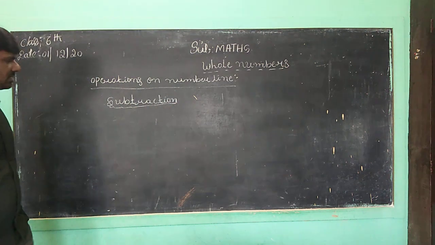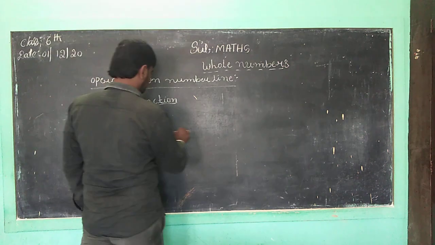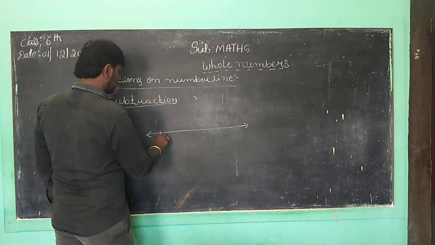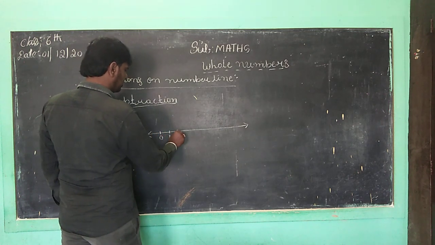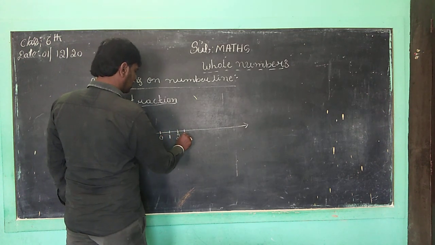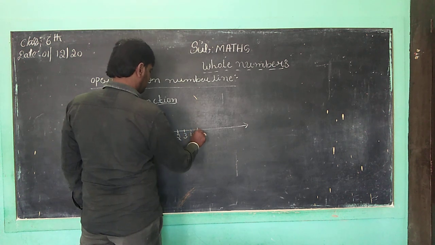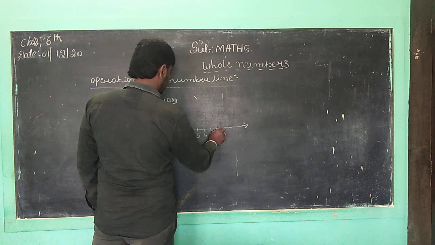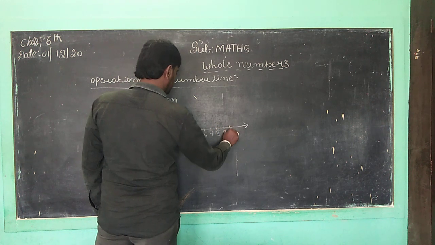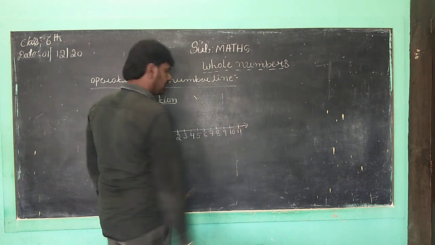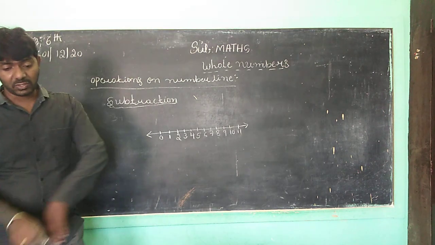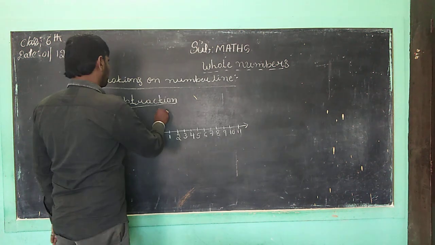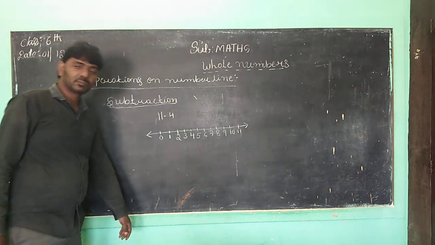Correct, children? Now you want to take one number line. This is 0, 1, 2, 3, 4, 5, 6, 7, 8, 9, 10, 11. Correct, children? Now you want to take one number. What is that? 11 minus 4.